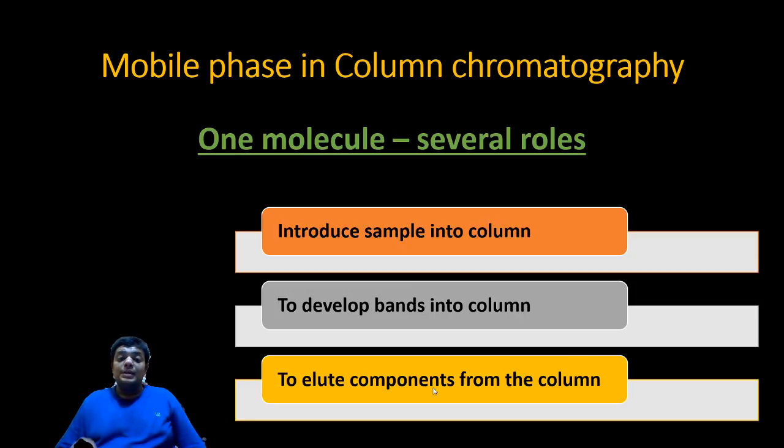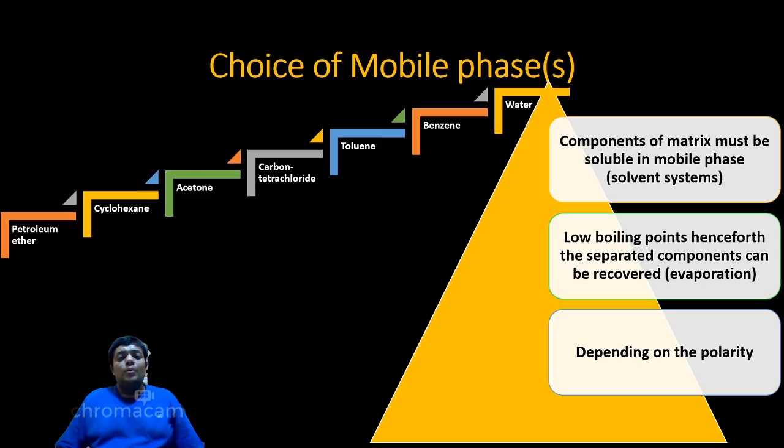So the mobile phase has to be highly selective while going for this simple traditional technique, column chromatography. What should be kept in mind while selecting a mobile phase? Components of the mixture must be soluble in the mobile phase, meaning the mobile phase you are taking must have the capacity to make the sample soluble. Number two, low boiling point, because the separated components can be recovered. This is a very important technique. Remember this point that I am not explaining now, but after the video I will explain it.